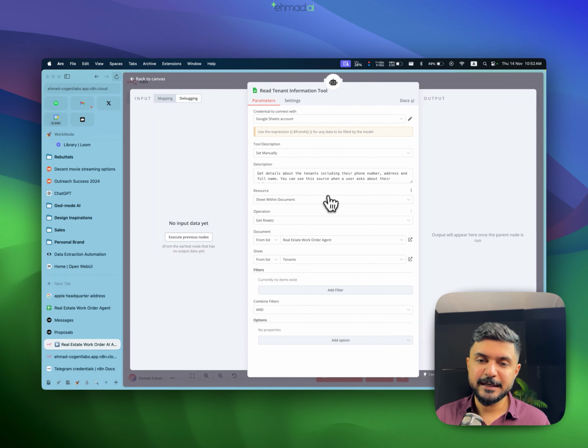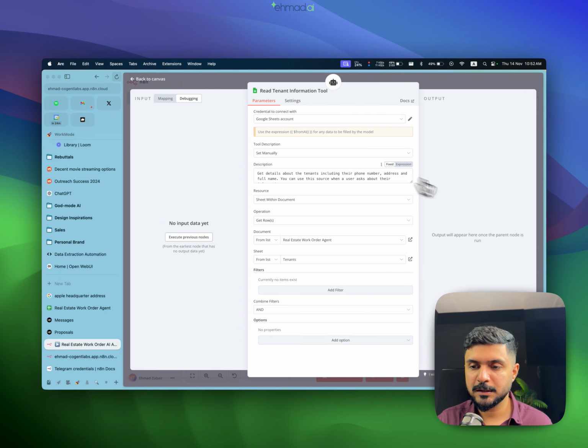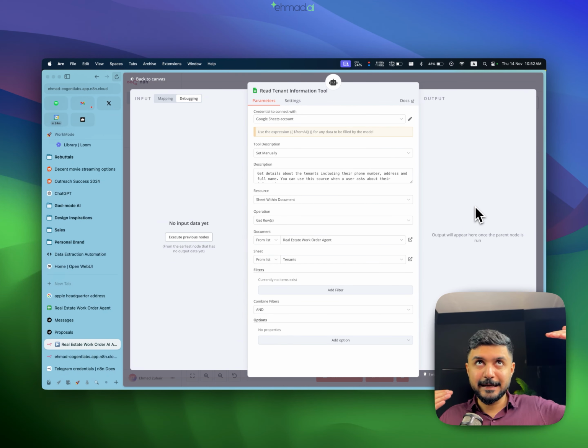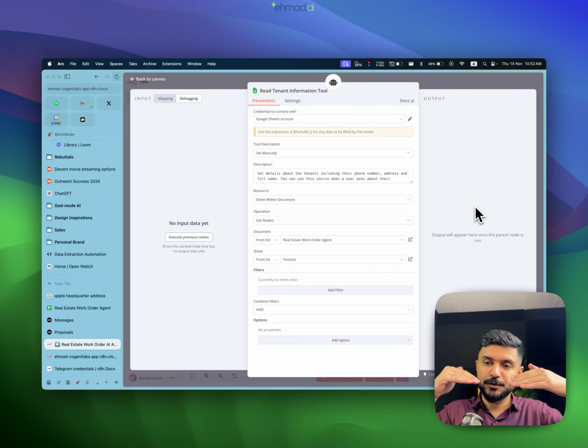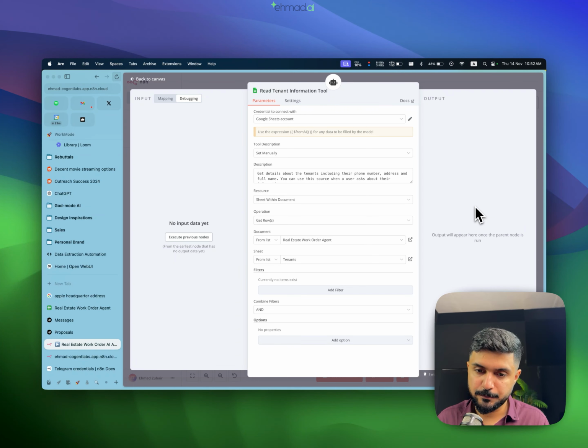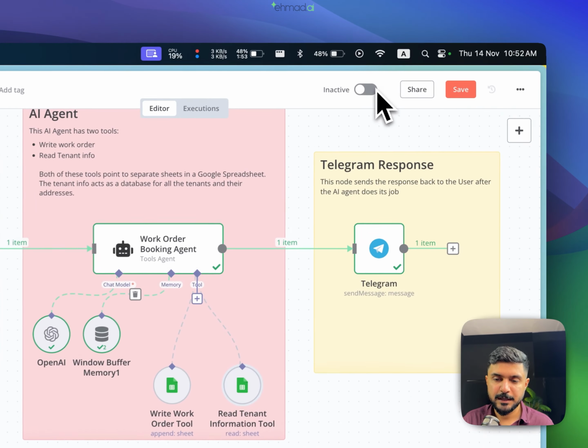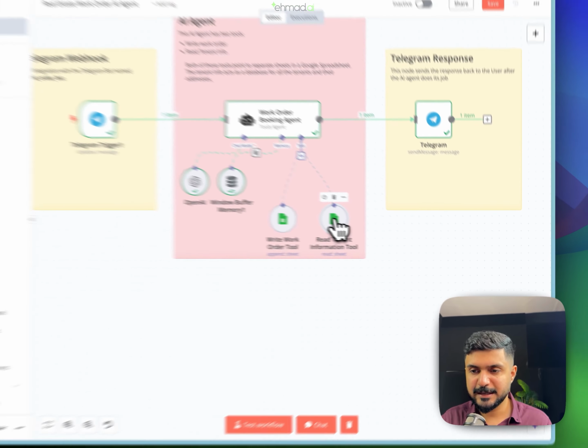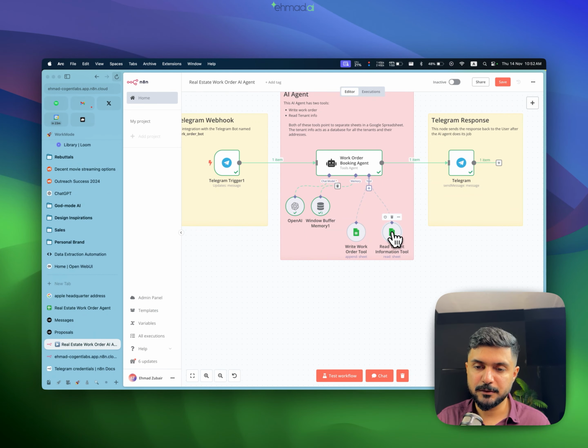So every time it needs information, it can invoke this tool, get the information, and then match the Telegram first name with the user's first name. Typically, we would eventually want the user's phone number to be matched with their phone number in the database, but Telegram doesn't give us the phone number. If you're using something like WhatsApp, we would match them with their phone numbers. Since this is just a demo, I think we can just do it this way for the case of POC. So this is a very simple tool, very self-explanatory. We're giving it as a read-only tool.